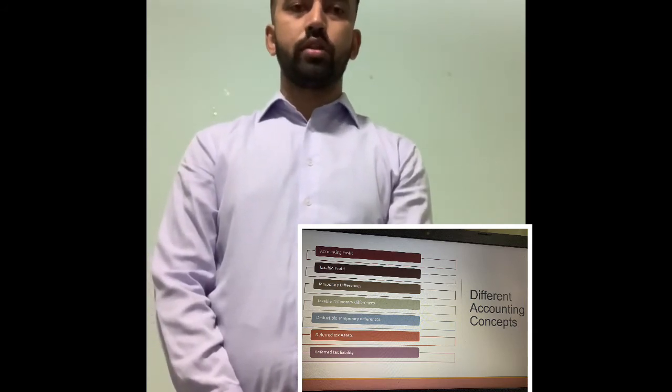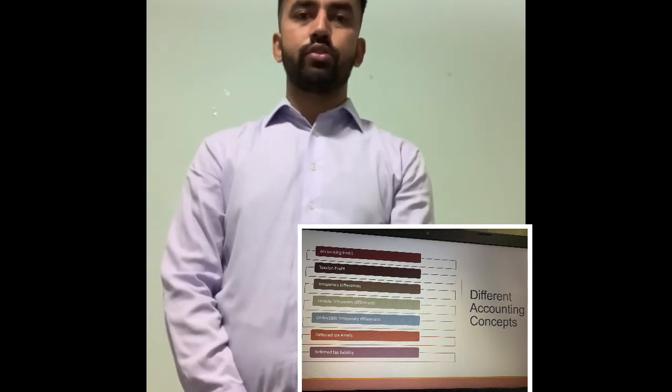And let's move to another topic, deferred tax assets. Deferred tax assets arise when the taxable income of a company is higher than the accounting profit reported in the company's income statement. So now the last topic is deferred tax liabilities. Deferred tax liability arises when accounting profit is higher than the taxable income of a company, leading to higher income tax expenses compared to income tax payable, which leads to deferred tax payment, which is expected to be settled in future periods.